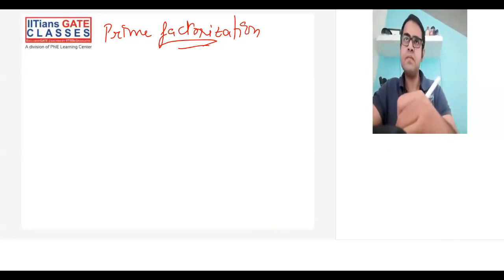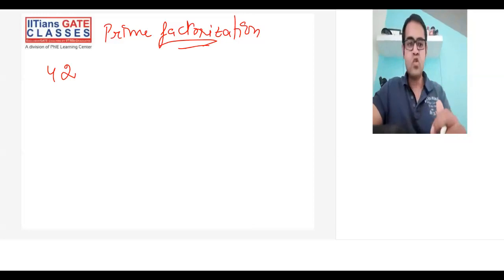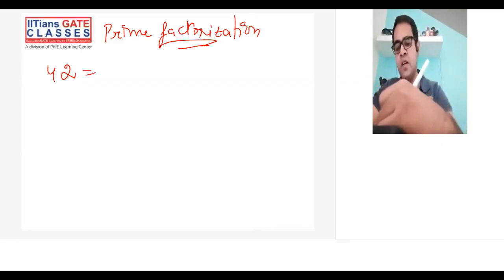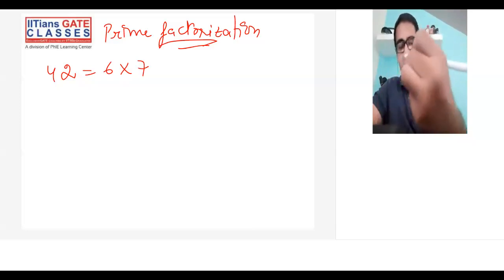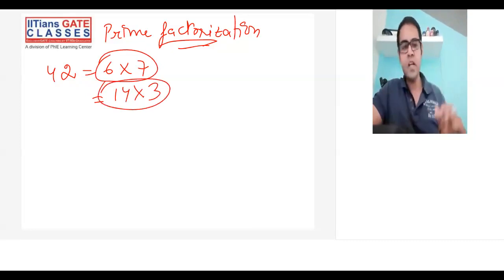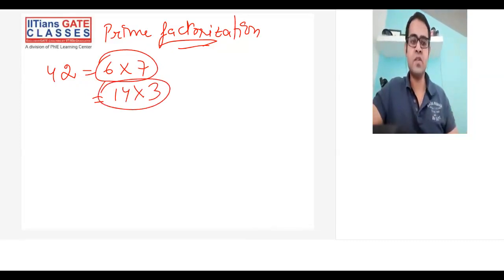So in prime factorization, let me take an example for you all. Let's say 42. So there's a number 42. You know what factorization is? Factorization is writing 42 in some terms. So 42 can be written as 6 into 7, or it can be written as 14 into 3. This is known as simple factorization.